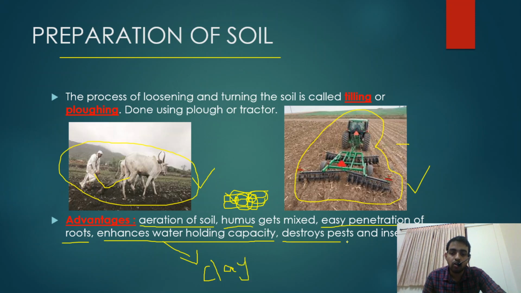And it also destroys pests and insects. Soil is a home for many insects and many bacteria also. Whenever we plow the soil, it gets exposed to the sunlight. Any insects, eggs of insects, or useless bacteria will get exposed to the sunlight and die immediately. These are all the advantages of plowing. That's why farmers plow the field before they grow any kind of crop.